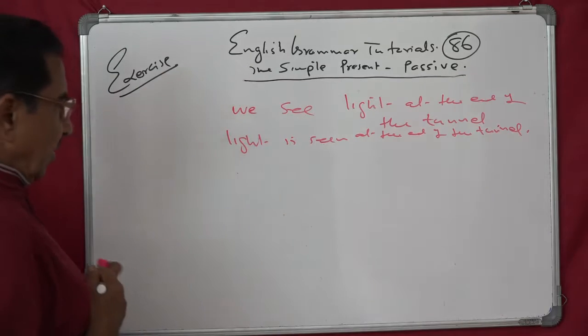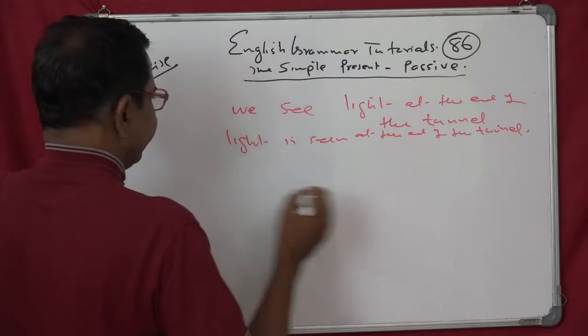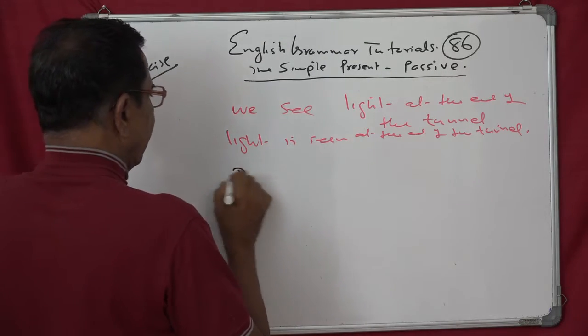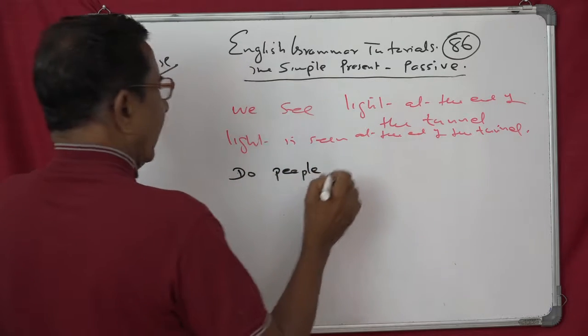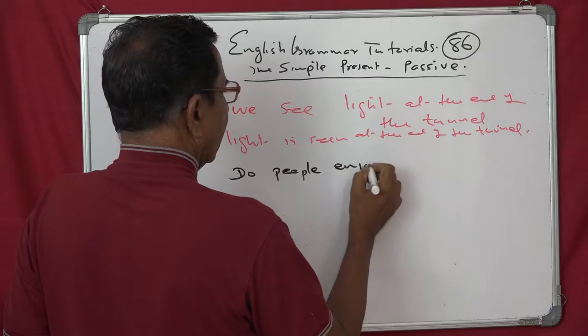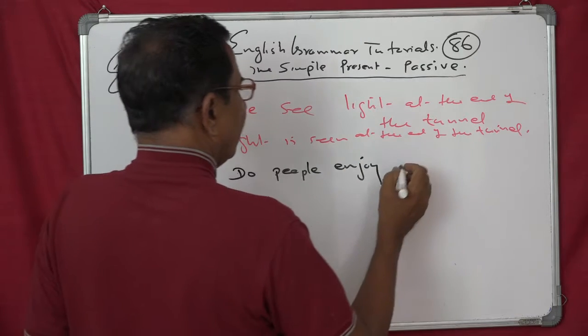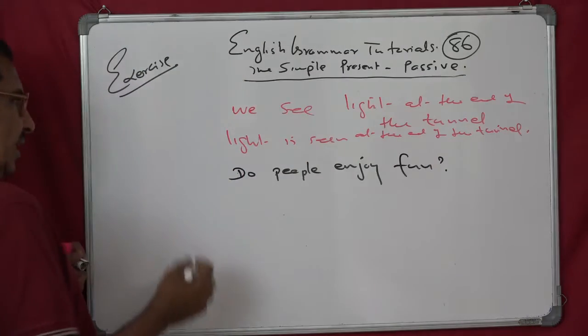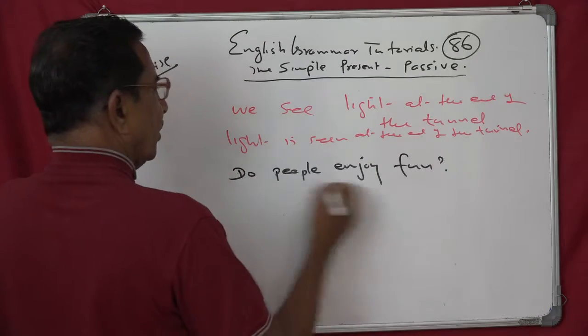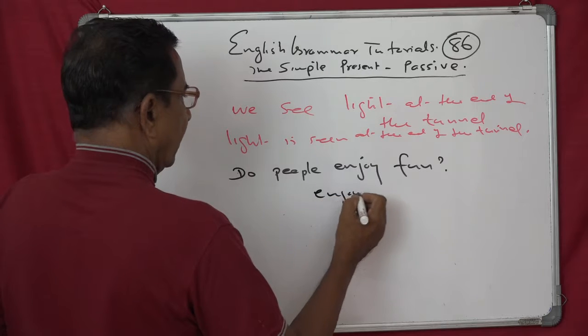Okay. Now the next one is, do people enjoy fun these days? Okay. Then simplifying: "do enjoy" will be "enjoy."